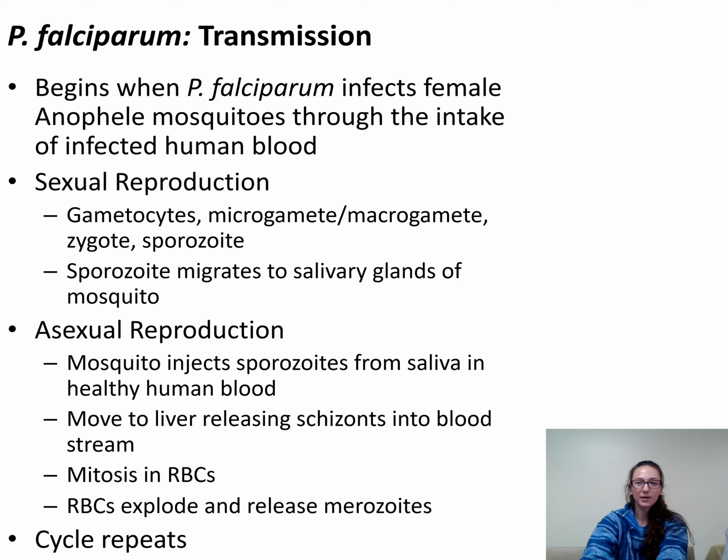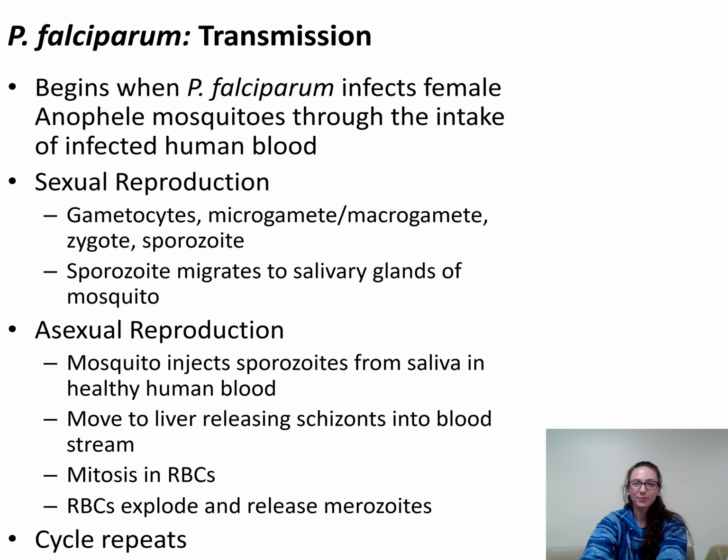Malaria is transmitted by the vector-borne route. It can also be transmitted through blood transfusion, organ transplant, or sharing needles with contaminated blood. The parasite life cycle involves 2 hosts and a transmission vector. The infection begins when P. falciparum infects female mosquitoes through the intake of human blood.